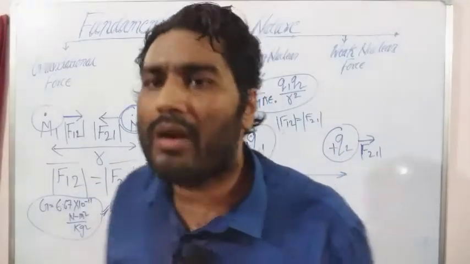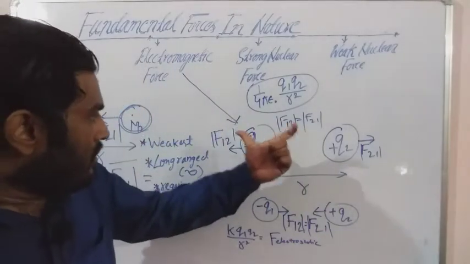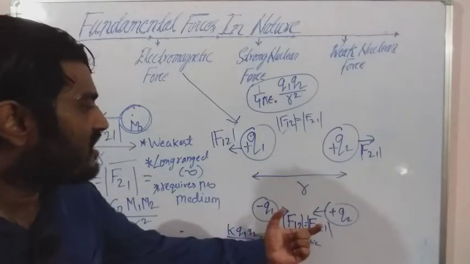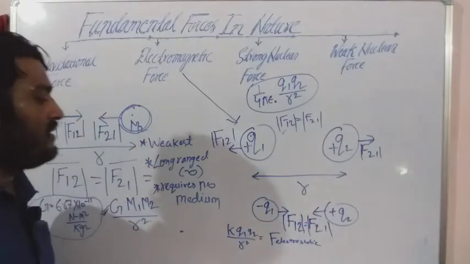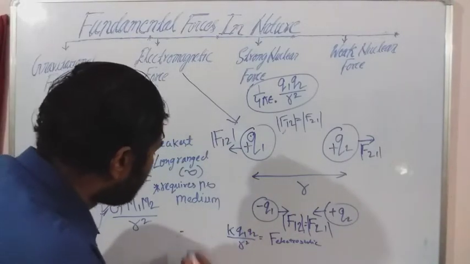And the nature of this electrostatic force depends upon the nature of the charges, whether it is repulsive or attractive. That depends upon the nature of the charges. Like charges repel each other, and unlike charges attract each other. Is that clear?